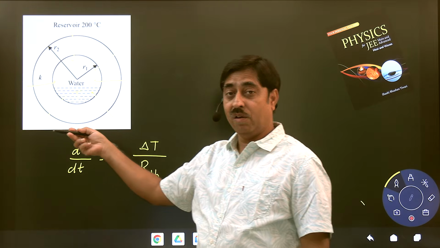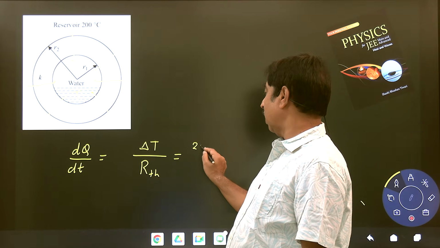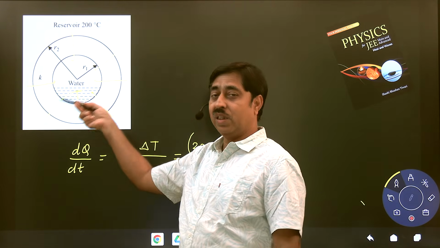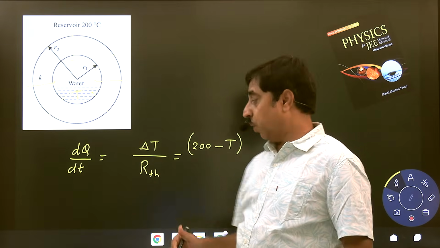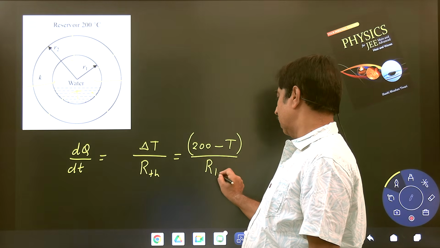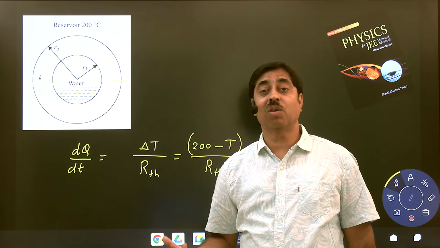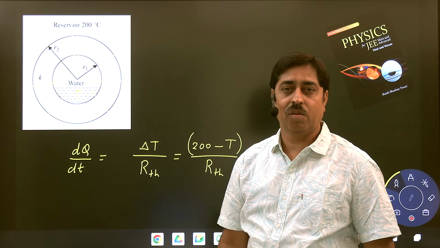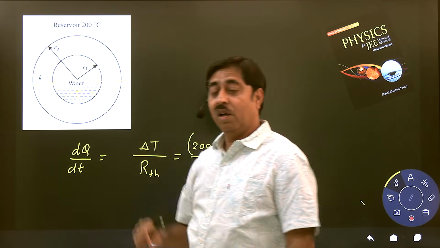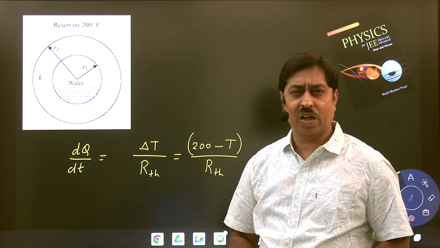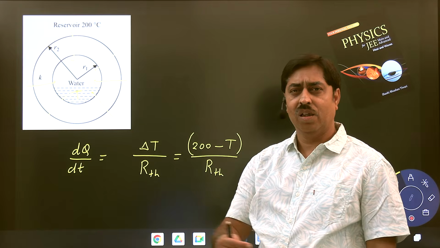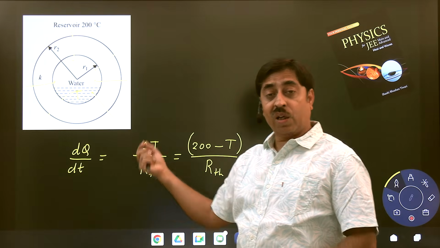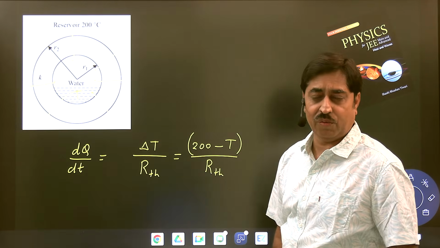This temperature is variable, so delta T is not a constant quantity. It is 200 minus T, assuming T is the temperature here in degrees Celsius. So 200 minus T is the temperature difference, divided by the thermal resistance. Thank God, this thermal resistance is constant. This is a property of this sample of material, and it has nothing to do with temperature, because thermal conductivity is constant according to the question. So the rate of heat flow is actually decreasing with the passage of time.